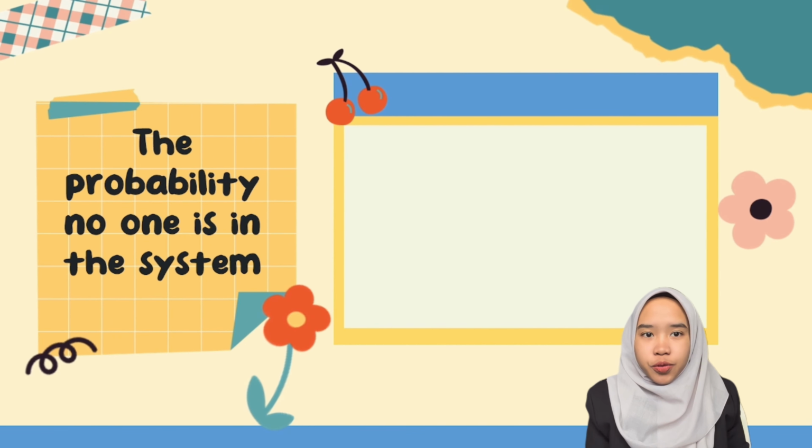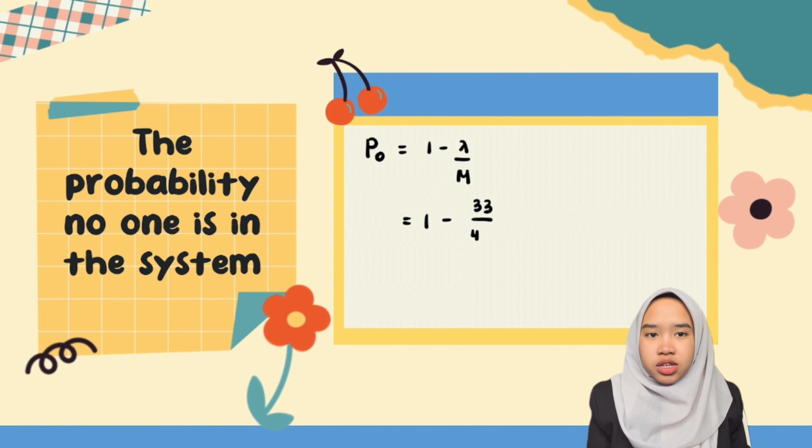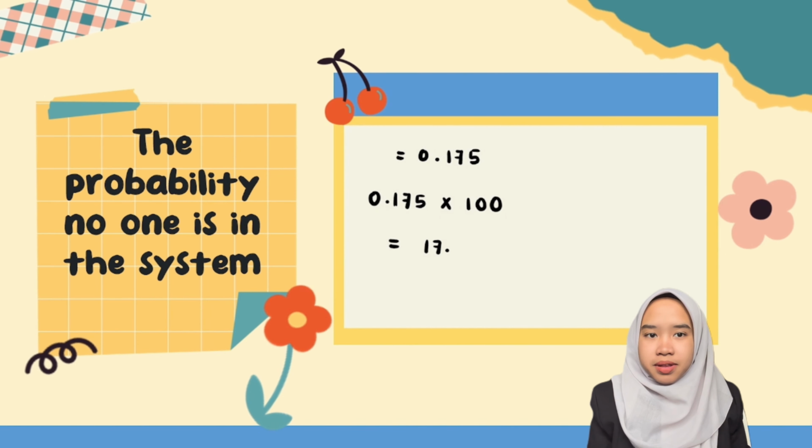Next, for the second computation, we can find the probability that no one is in the system. So, we can use the formula of P naught, which equals 1 minus lambda over mu. Same thing, we just need to substitute the values of lambda and mu, which are 33 and 40. So we will get the answer 0.175. Other than that, we can also find the percentage idle time by using the answer. So we just need to multiply it by 100. So we will get the percentage is